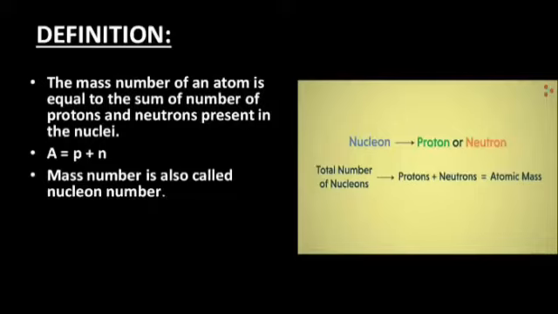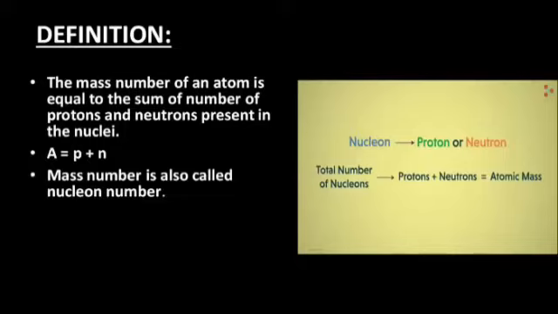So now you can see that the mass number of an atom is equal to the sum of protons and neutrons present in the nuclei of an atom. So this simple mathematical representation can be very helpful for you all for a better understanding of the definition of mass number.